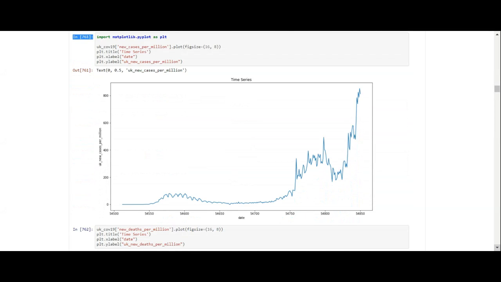chart of the new cases, and you can see that the new cases are going up. That's because they're doing more testing, but it's also because we have a new strain of COVID-19 coming out of the UK that is a lot more infectious than the previous strain. So you can look here at the beginning of the pandemic.